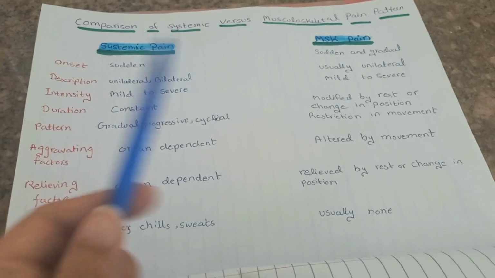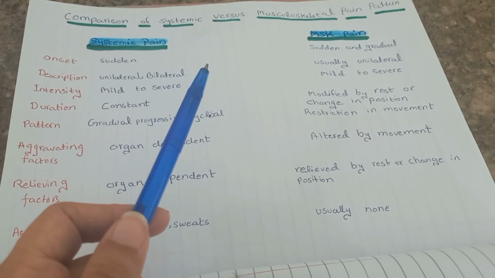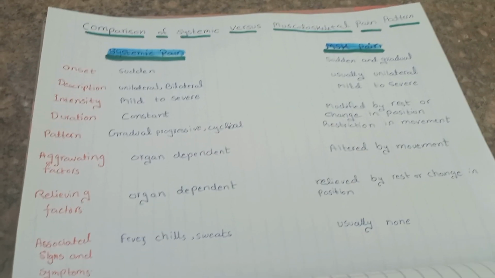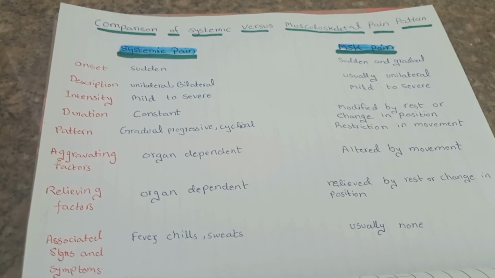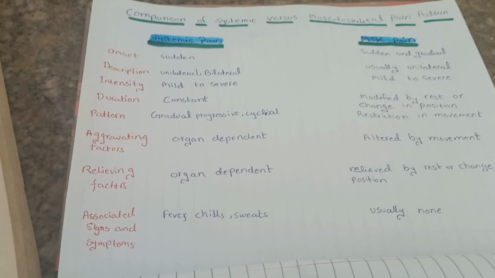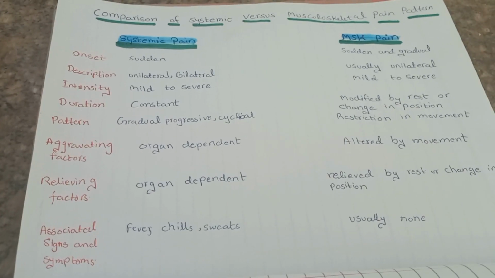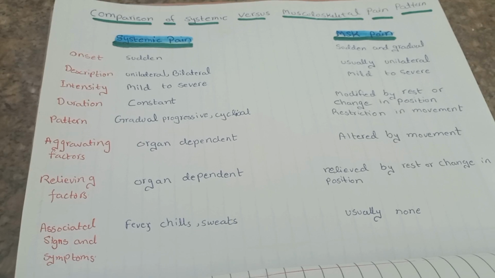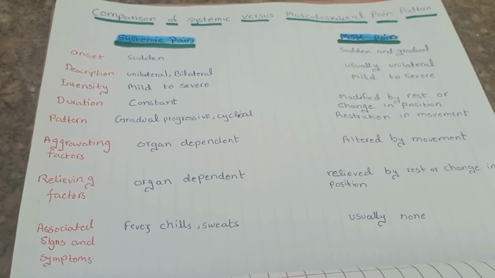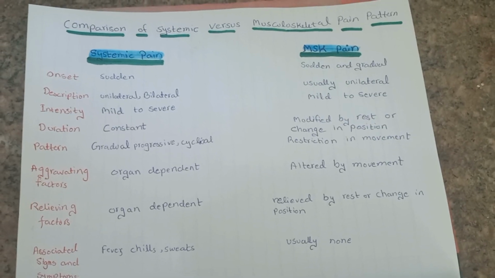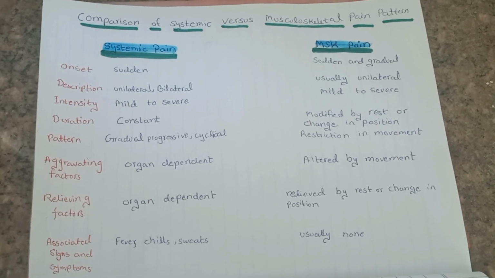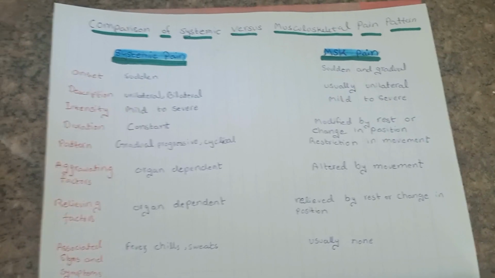Today we are going to discuss the comparison of systemic versus musculoskeletal pain patterns, which is a very important topic. In this topic we'll discuss onset of systemic pain, musculoskeletal pain, description, intensity, duration, pattern, aggravating factors, relieving factors, associated signs and symptoms. How is systemic pain different from musculoskeletal pain? Let us discuss the onset of systemic pain and how it is different from musculoskeletal pain.